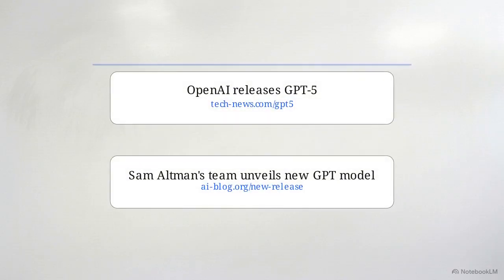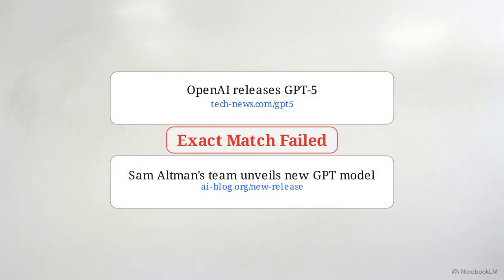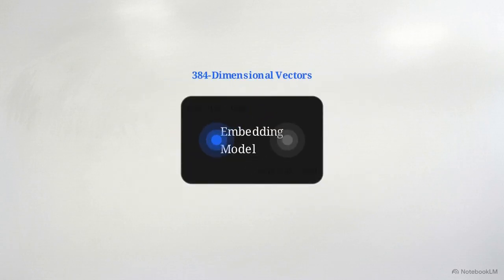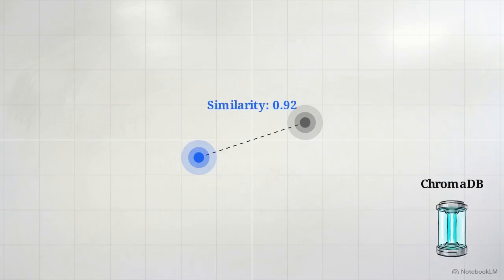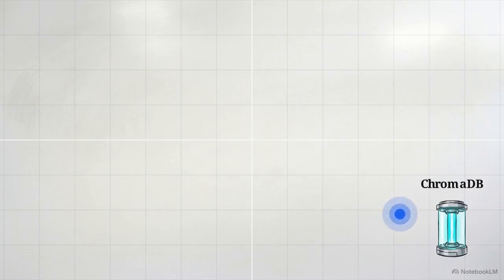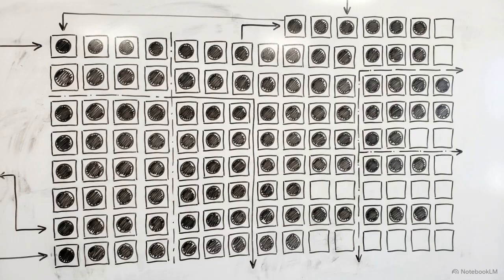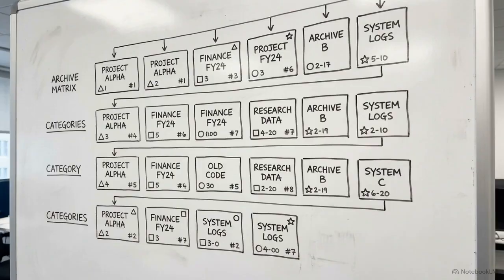Next, the payload moves to the deduplication node. Exact URL or string matching is useless here because multiple outlets will report on the exact same AI event using entirely different phrasing. We convert article titles and summaries into 384-dimensional vectors stored in Chroma DB. When a new article arrives, we query its embedding against the database. If cosine similarity exceeds 0.85, the system flags the semantic match as a duplicate and drops it. Storing these vectors on disk upgrades the pipeline from a simple stateless script to an agent with long-term memory, improving its ability to filter redundant information day after day.